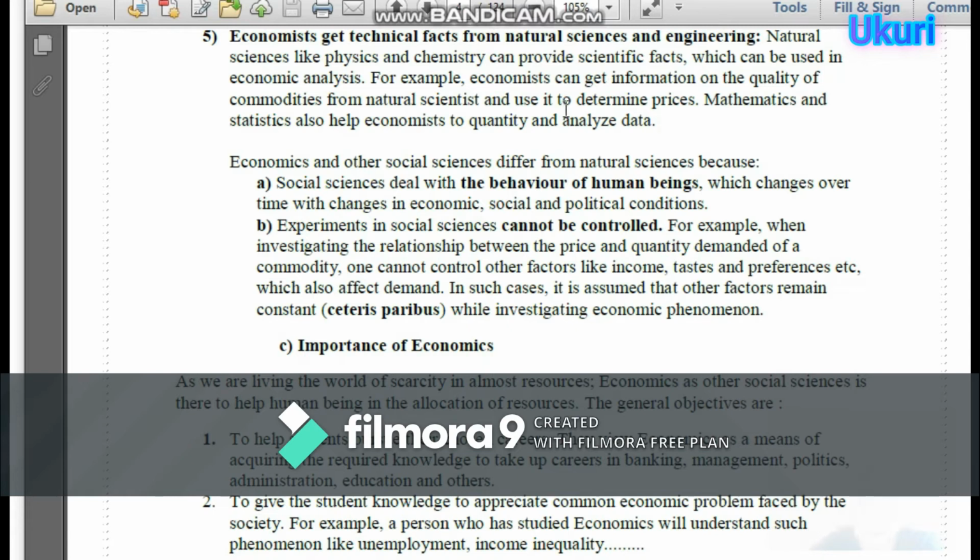So economics and other social sciences differ from natural sciences because, A, social sciences deal with the behaviors of human beings.